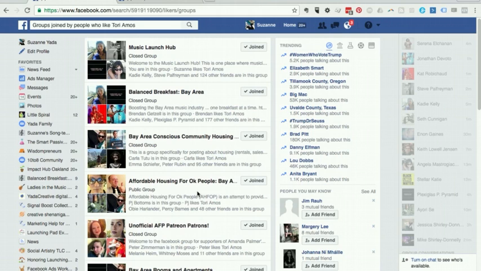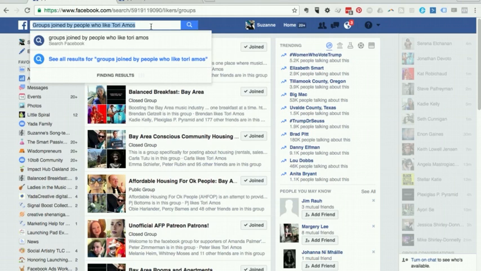Now this works for musicians, but this also works for businesses who are looking for, say, parenting groups. This works for websites who are trying to target women, or any kind of ideal audience that you have in mind. You can search for different groups.